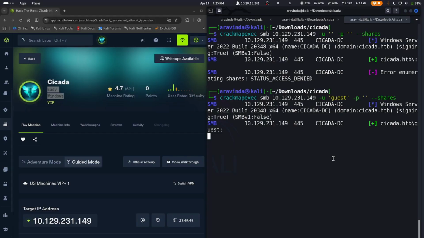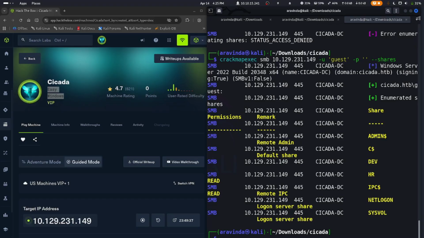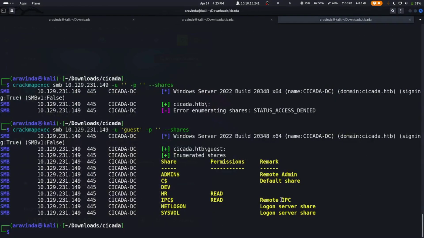So before, we got a status access denied while enumerating the shares. Now I guess we would get the shares. So there we go, we got the shares. And we have read access on HR. And IPC is some Windows internal. So we just need read access for HR.